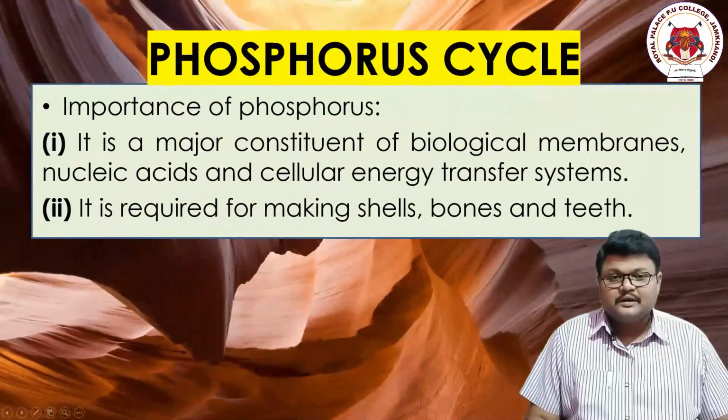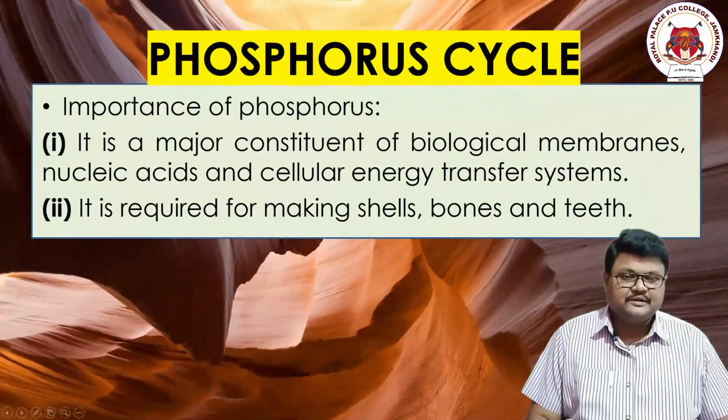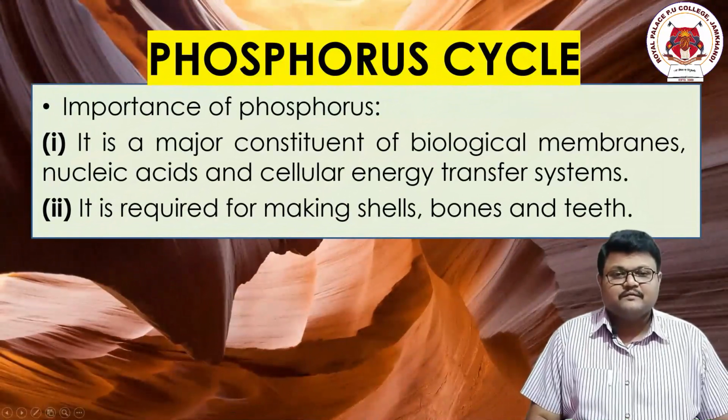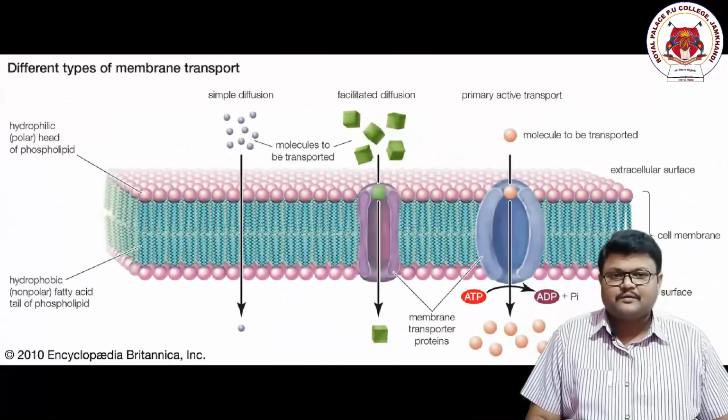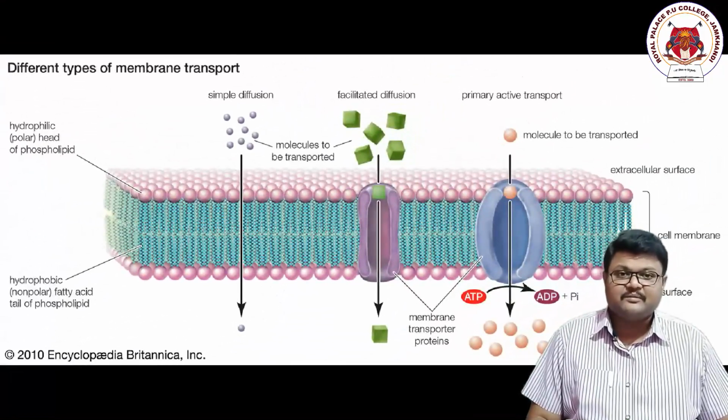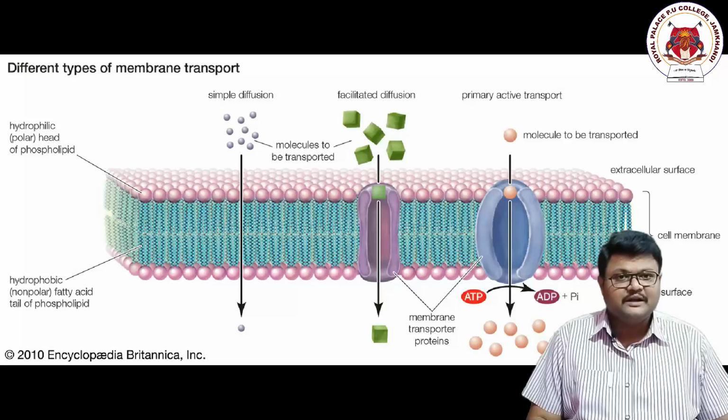Let us get started. First of all, if we consider our body, in which places is phosphorus present? First, it is present in the biological membranes. We have the cell wall, the cell membrane, the plasma membrane, and so many membranes through which molecules can transfer from one place to another.